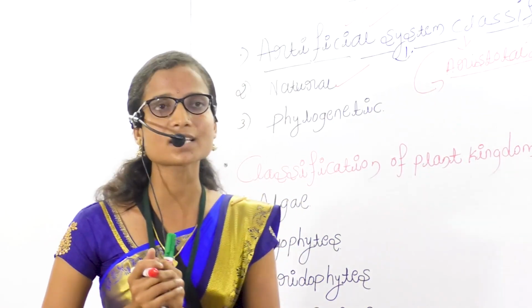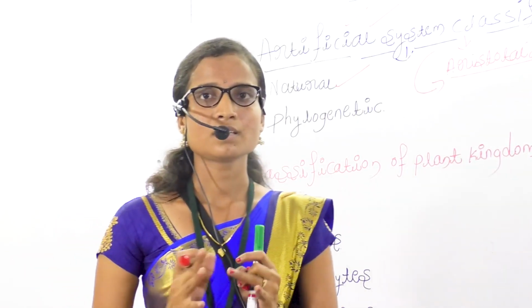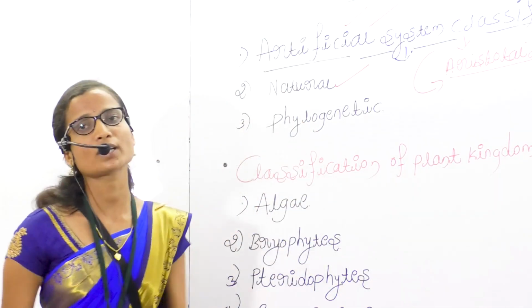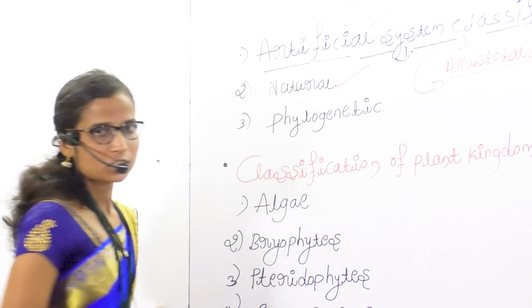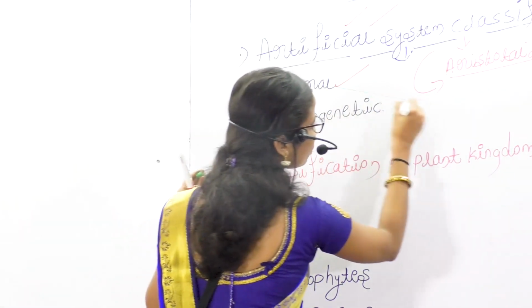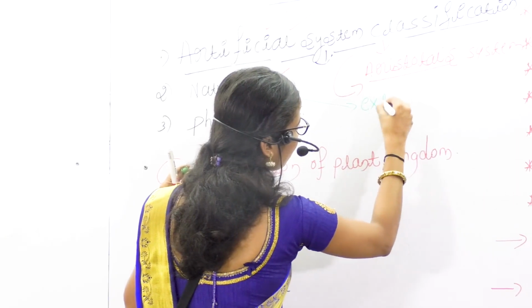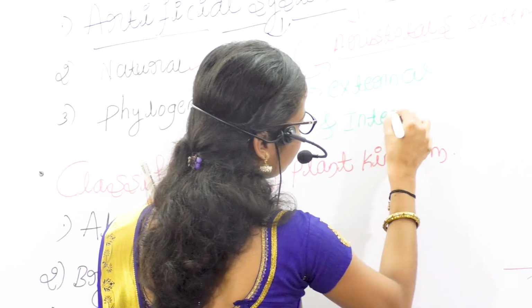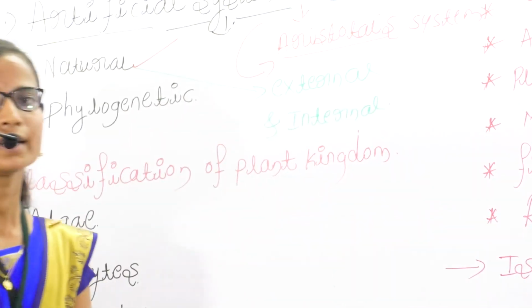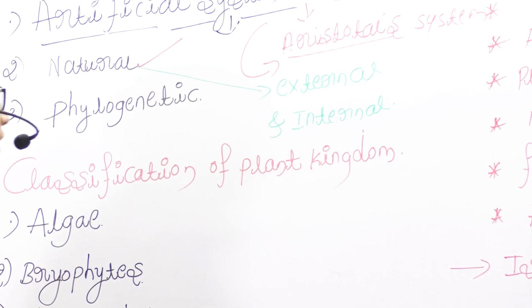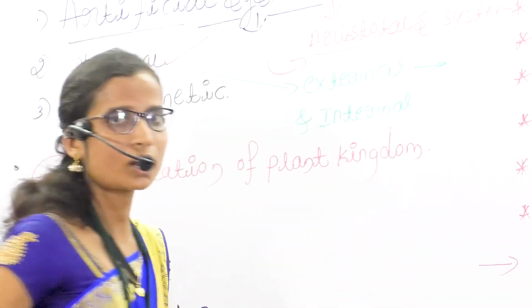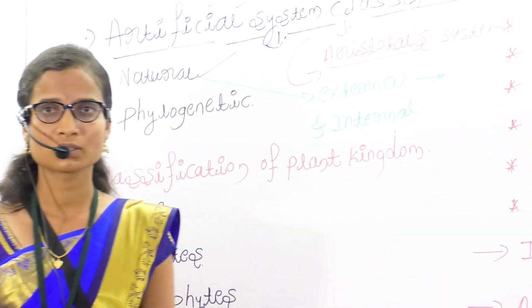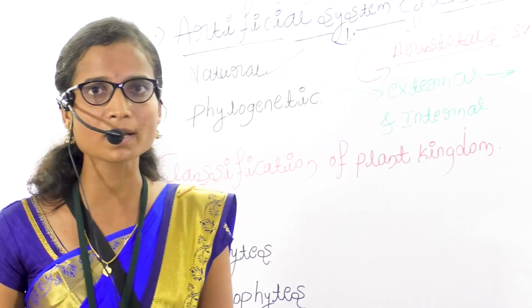The external characters are nothing but the external appearance of the plant, so those are called external characters. The natural system of classification is based on both external and internal characters. External characters are the physical appearance or external characteristics of the plant.